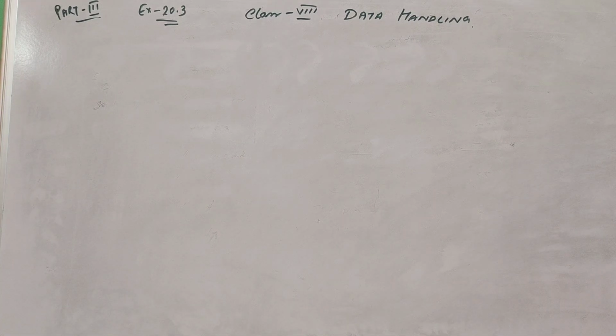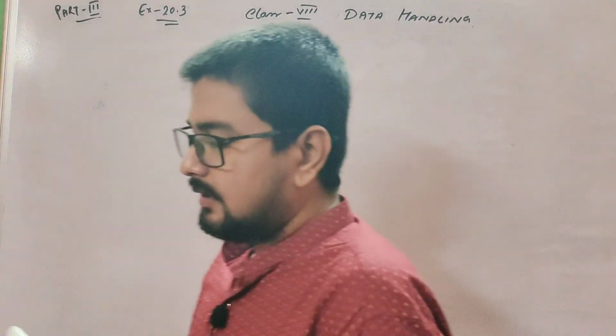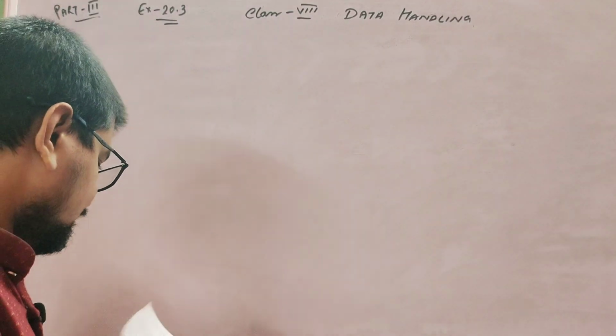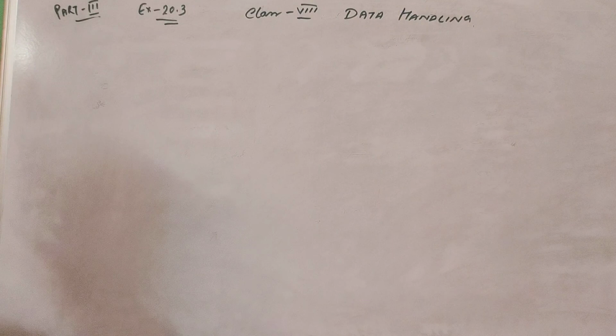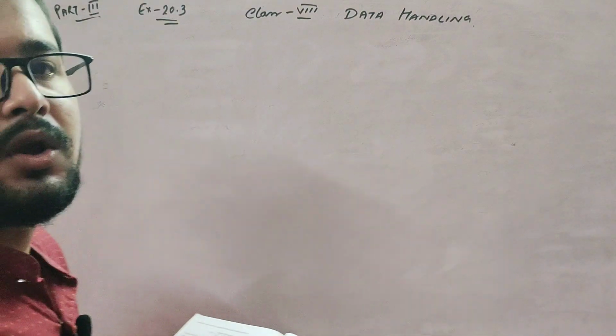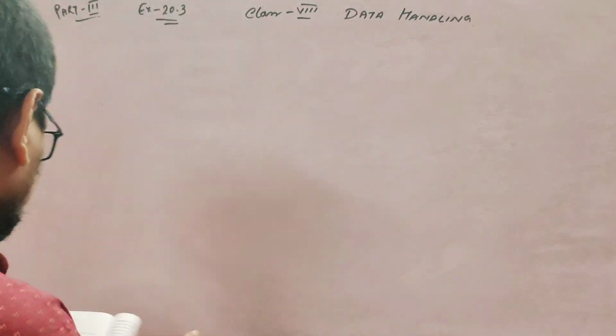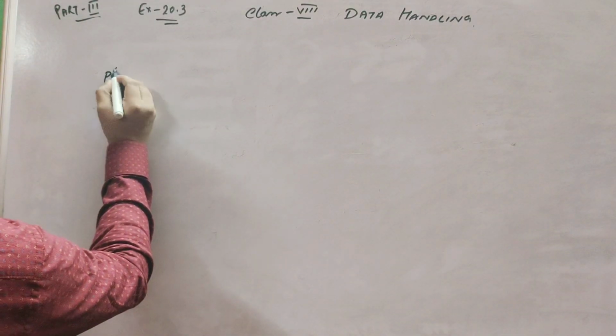Good morning class. This is part 3 video from exercise 20.3, that is data handling, and today we learn about probability. What is probability? Actually, this chapter comes in your class 10 examination. So this is a little explanation of probability. Probability means chances. What is the chance to come out? Okay, just chances.